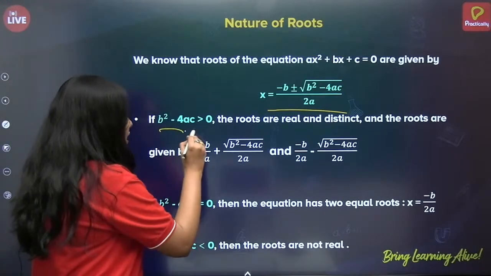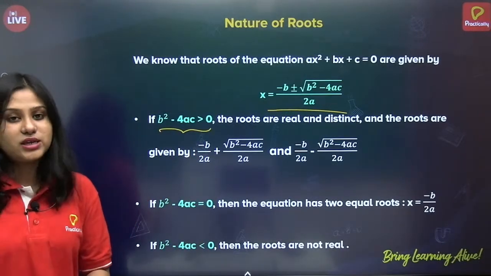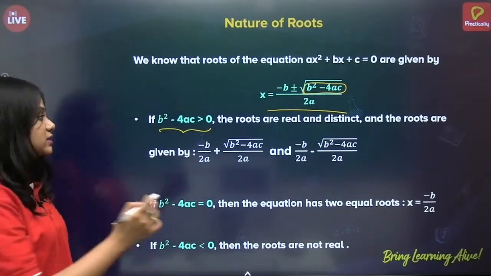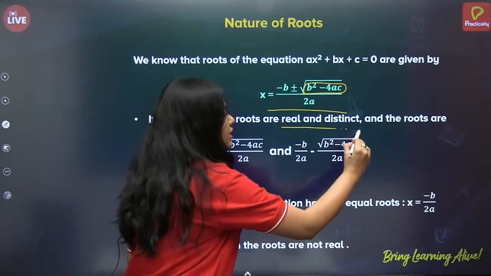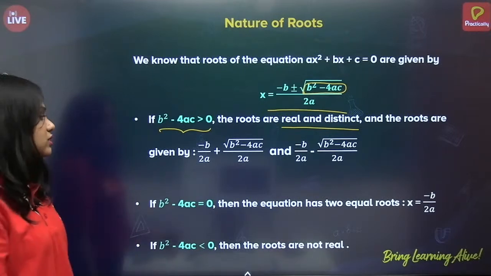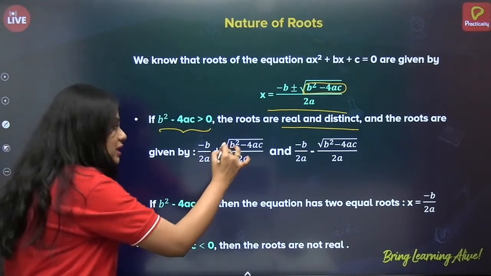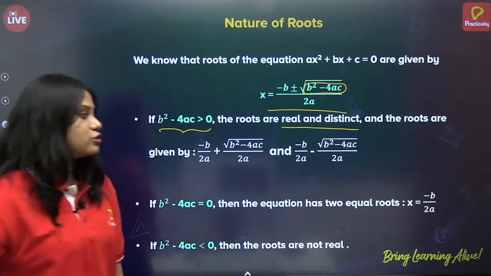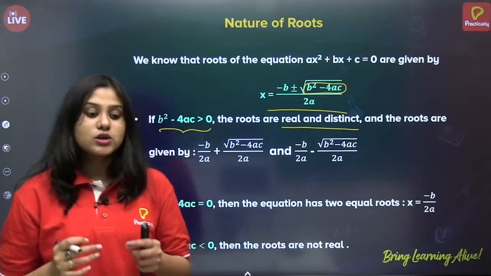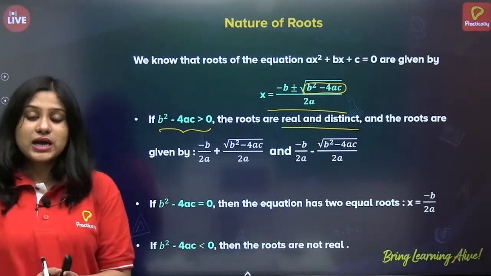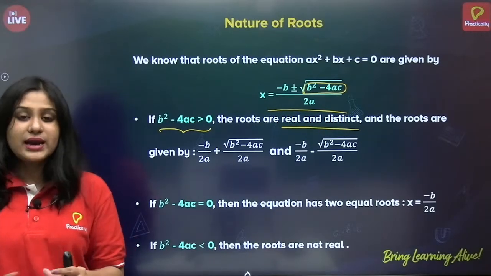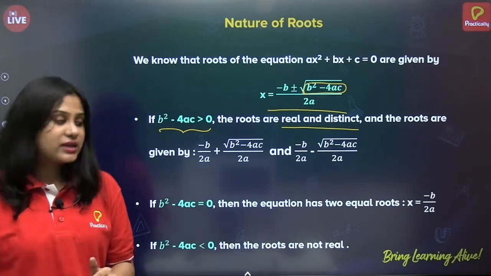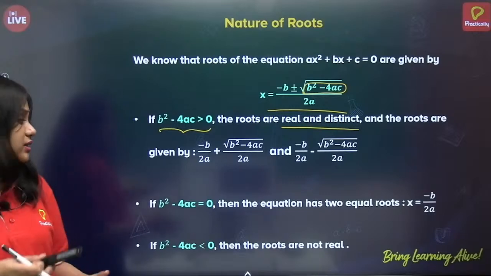Now, if b square minus 4ac is greater than 0, that is this part, the roots are real and distinct. And what will be the roots? Minus b by 2a plus under root b square minus 4ac by 2a, and minus b by 2a minus under root b square minus 4ac by 2a. So if in the question it is asked what kind of roots we'll get, you have to just find what is b square minus 4ac. If it is greater than 0, it is real and distinct. But what if it is equal to 0?